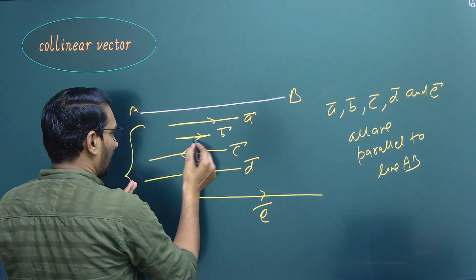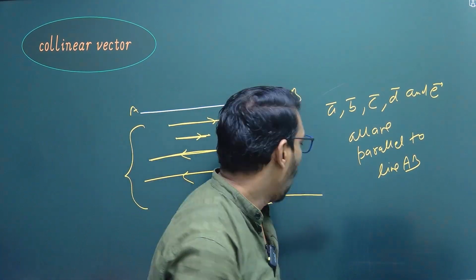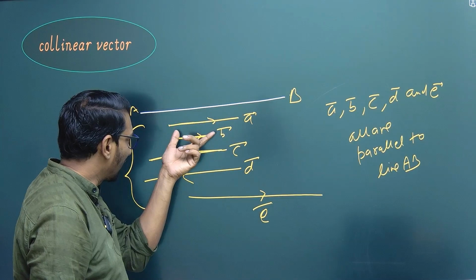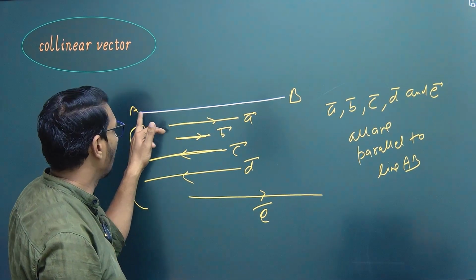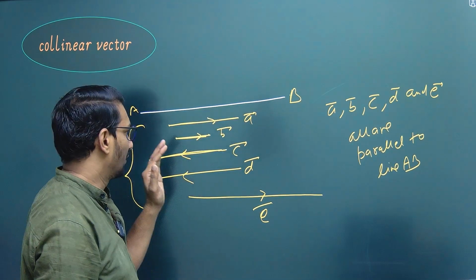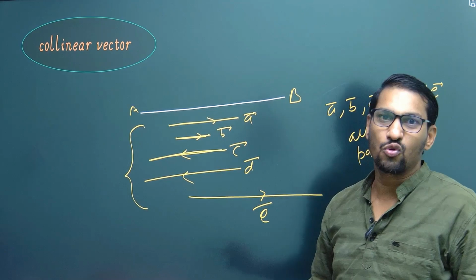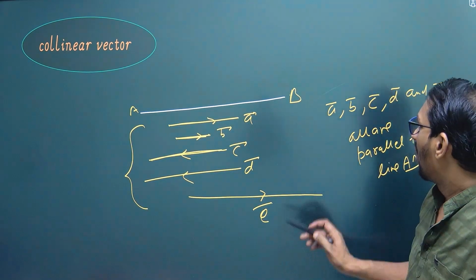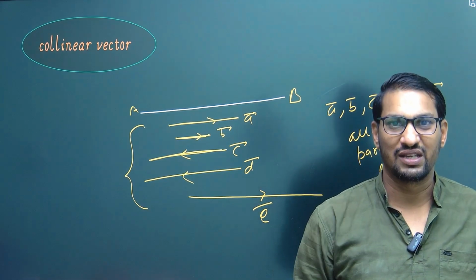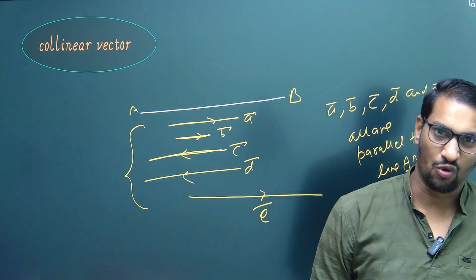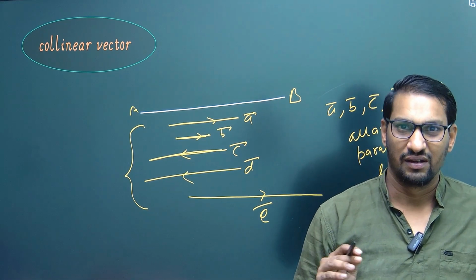So all these vectors, irrespective of their length, irrespective of their magnitude, all these vectors which have different length are parallel to line segment AB, and in this case, all these vectors are called collinear vector. So vectors which are parallel to a given line segment are called collinear vector, irrespective of their direction.